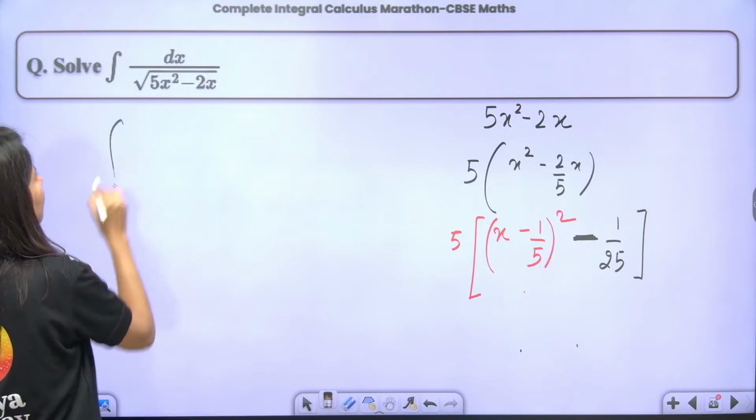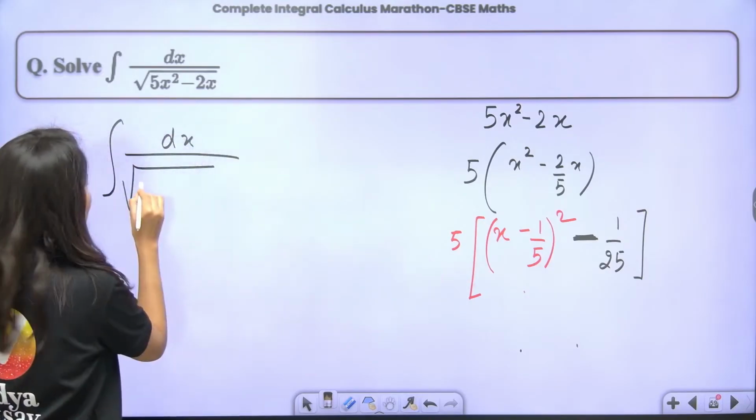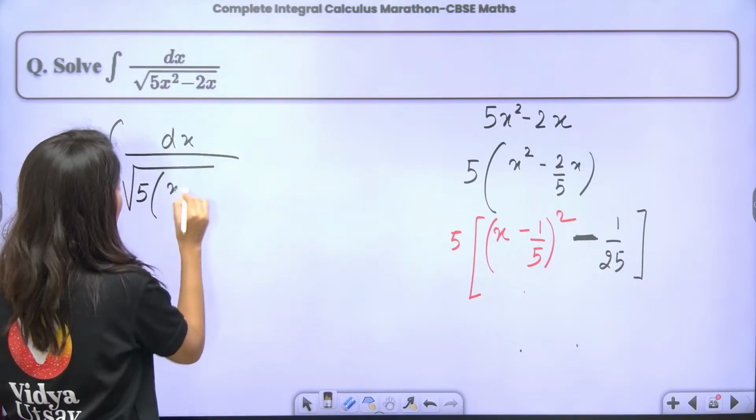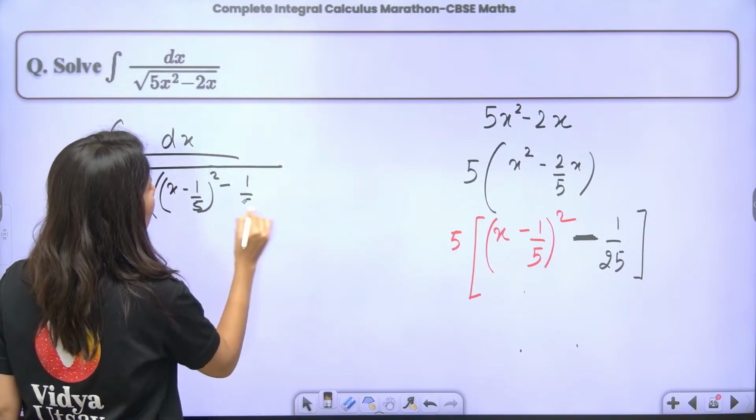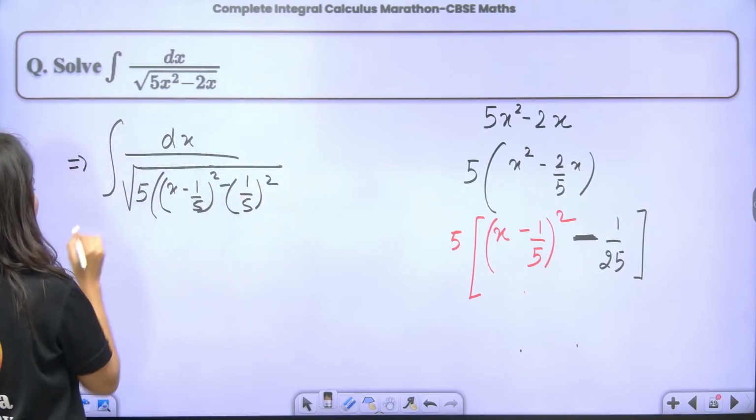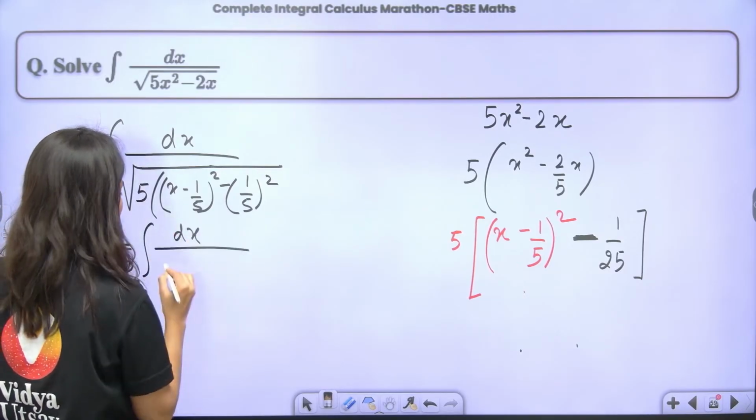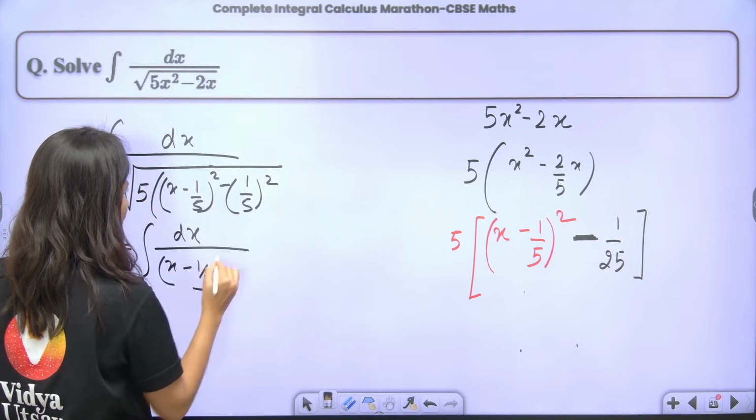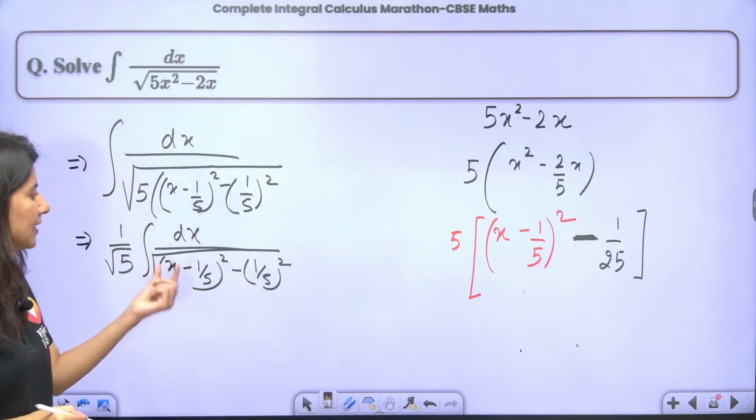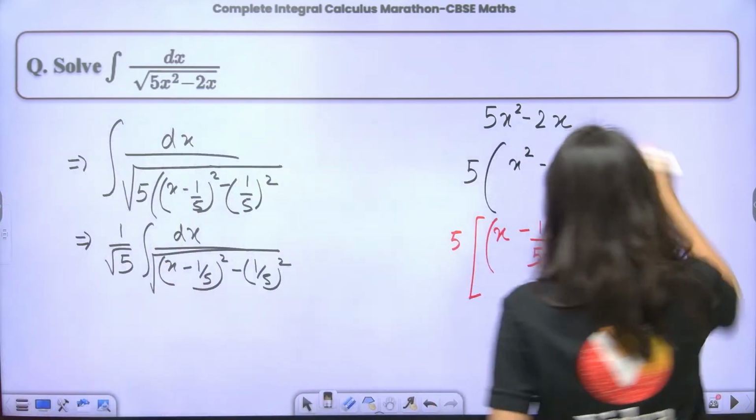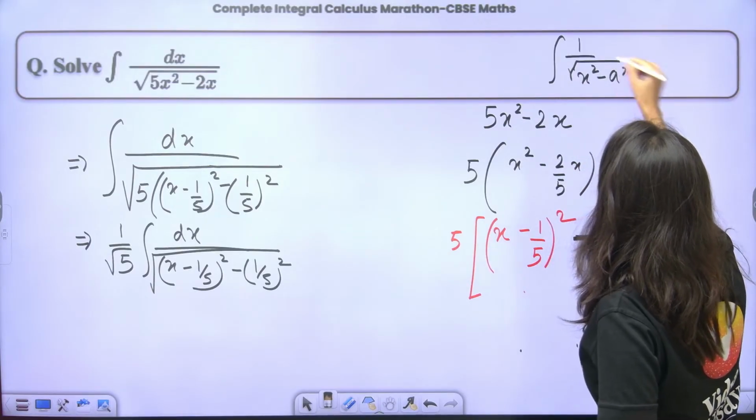Now this is what? Integration of dx, square root of, same setting. I'm going to do it inside. Just put the value. X minus 1 by 5 square. And this is minus 1 by 5 square. So 1 upon root 5 integral dx upon square root of x minus 1 by 5 whole square minus 1 by 5 whole square. This is now integration of 1 upon square root of x square minus a square. Tell me.